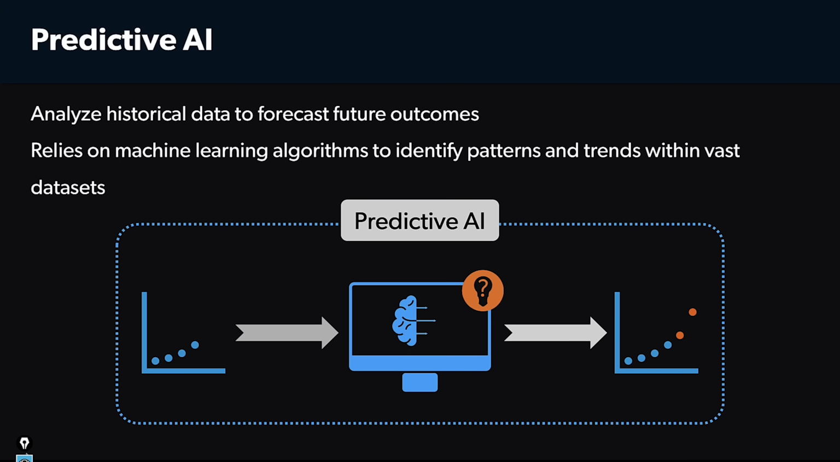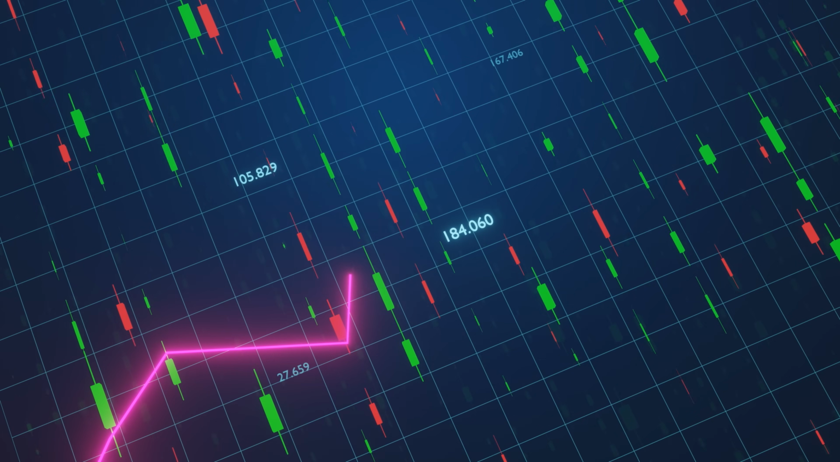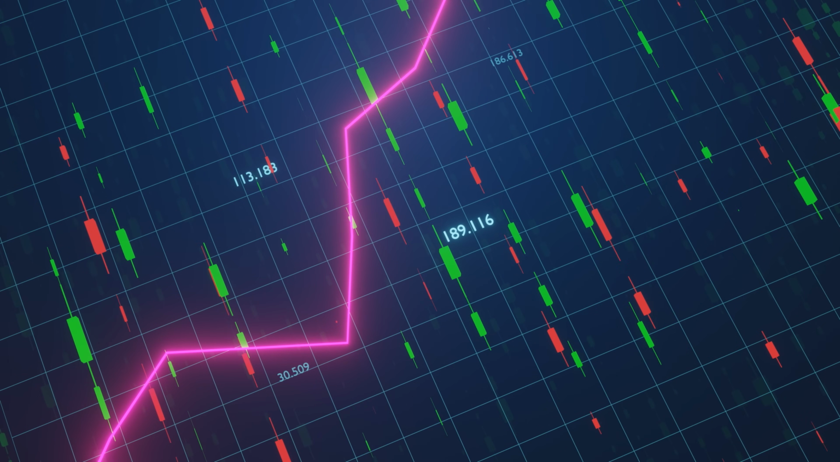But now let's talk about predictive AI. Here we analyze historical data to forecast future outcomes. This relies on machine learning algorithms to identify patterns and trends within vast data sets. So again, the machine is looking at current data and then is predicting what's going to happen. Predictive AI is where artificial intelligence analyzes historical data to forecast future outcomes. It relies on the AI identifying patterns and trends within the data, enabling it to make educated predictions about what's going to happen in the future.